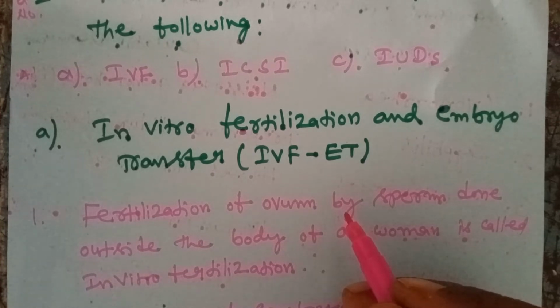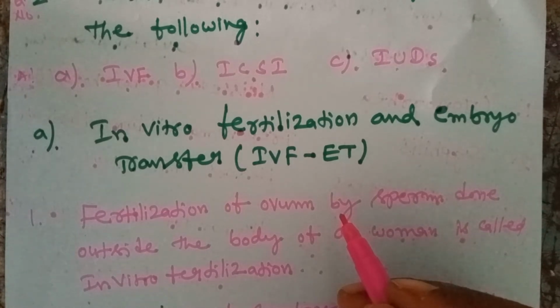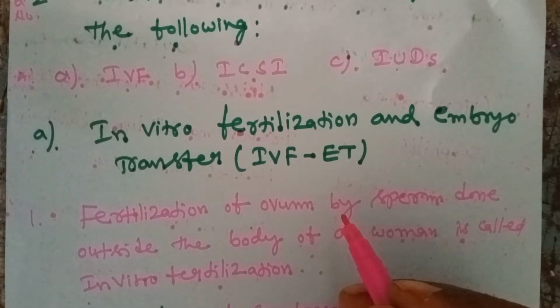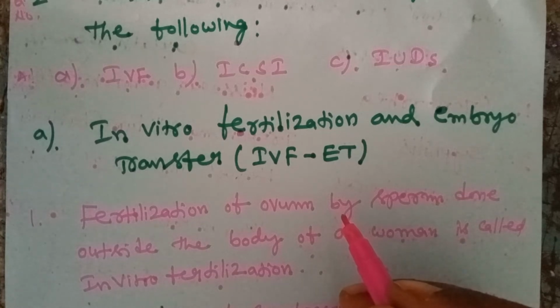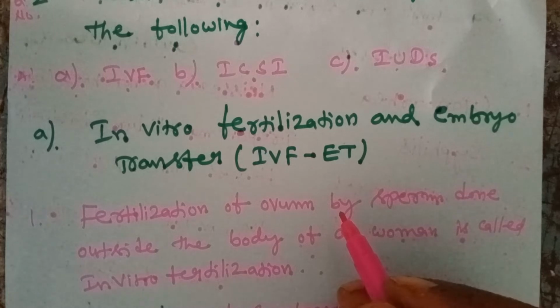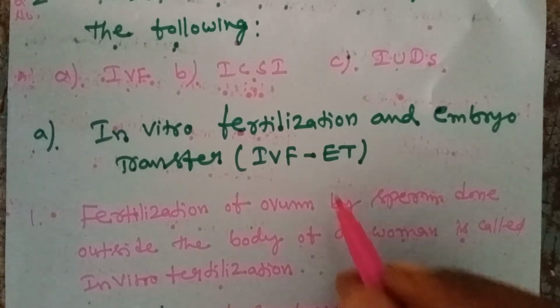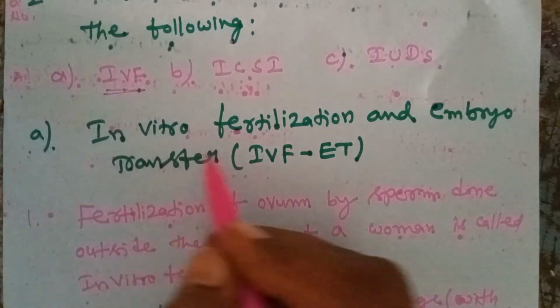In vivo fertilization means fertilization takes place inside the body. When it does not work because of some demerits inside the body, how can this person have a child? So there is another technique, called IVF technology.